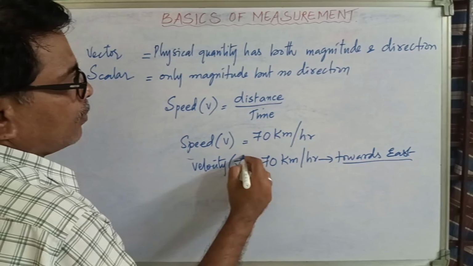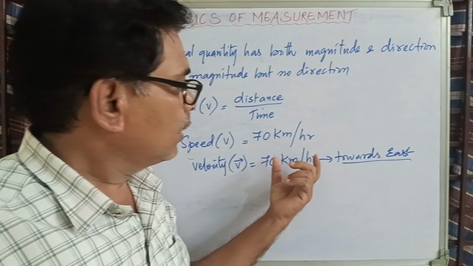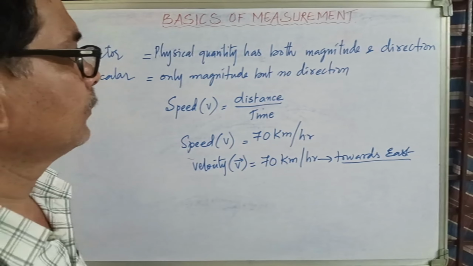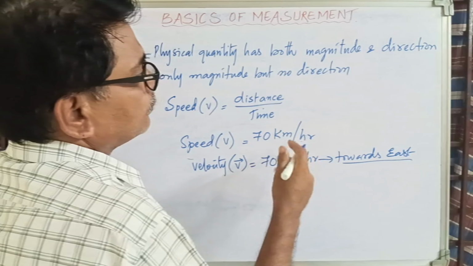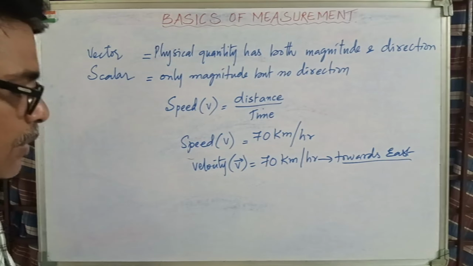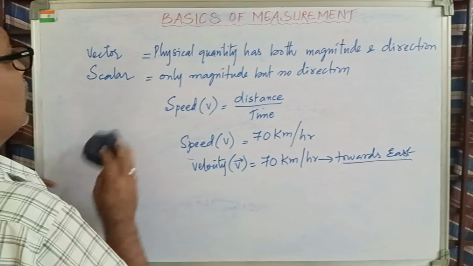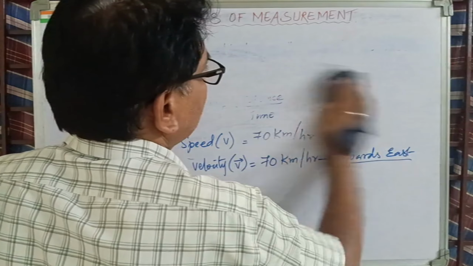Velocity is a vector quantity, means it has magnitude as well as direction. While speed, it has only magnitude but no direction. So based upon this, these physical quantities are classified into 2 types, vector and scalar. Now how to remember this?